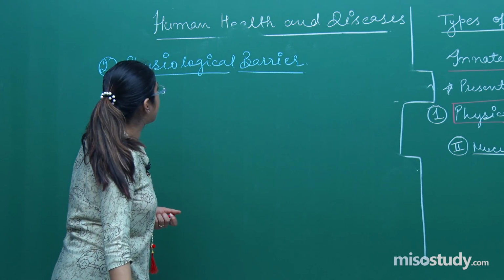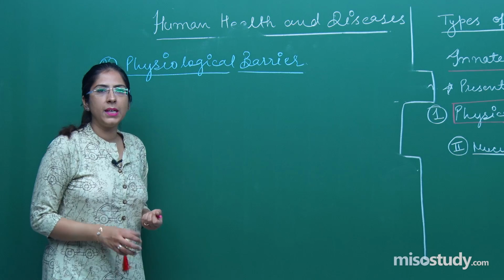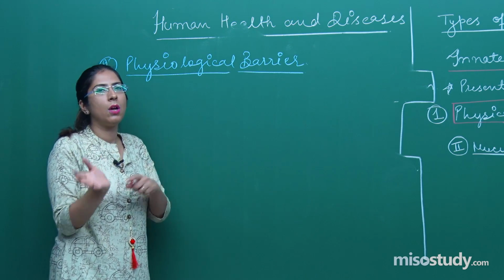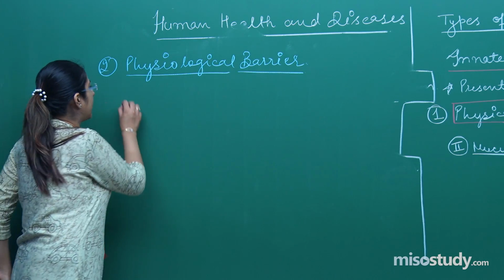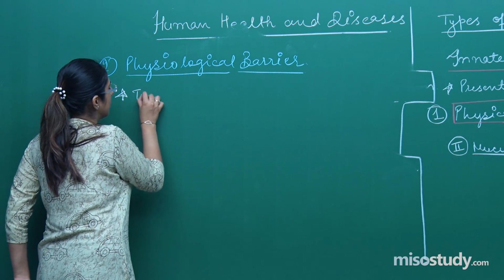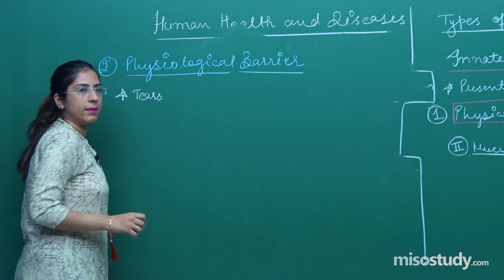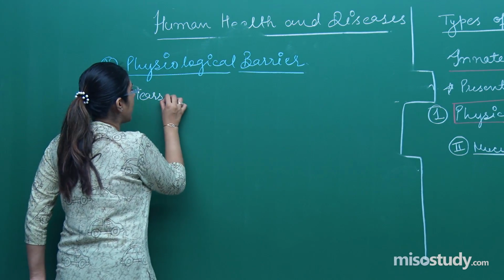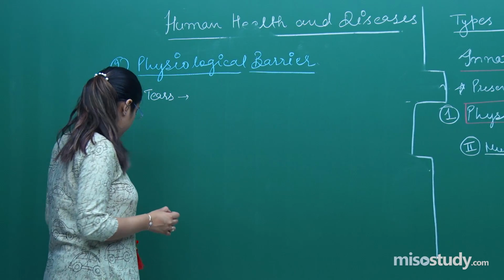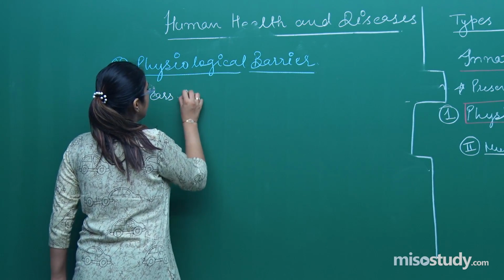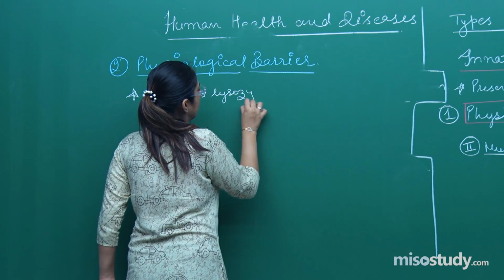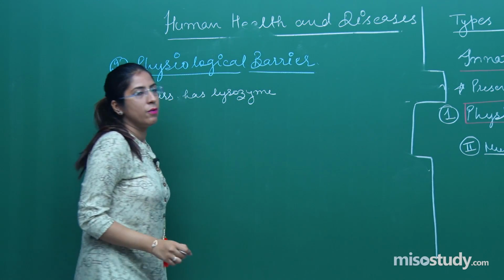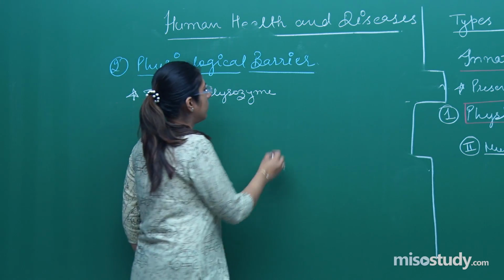As the name indicates, physiological barrier means there is something present that does not allow the entry of pathogen, and that something in this case can be tears, right? Tears. Why? Tears has lysozyme, which prevents the entry of